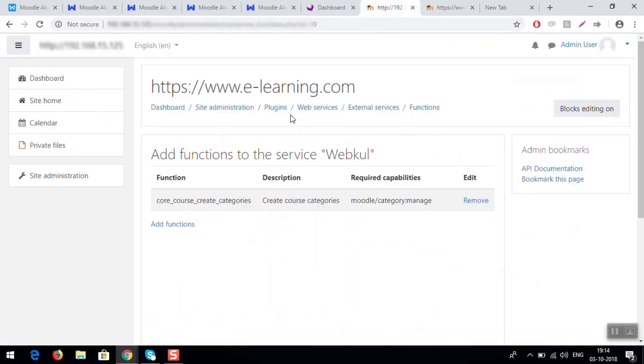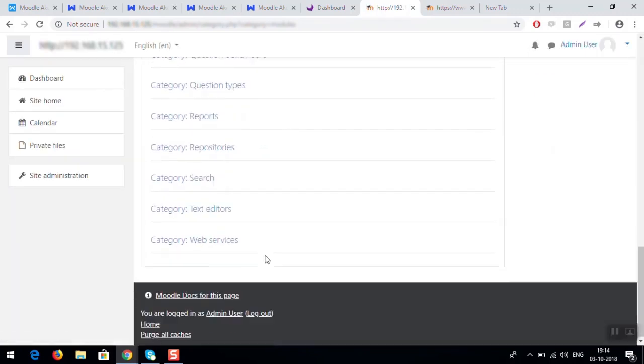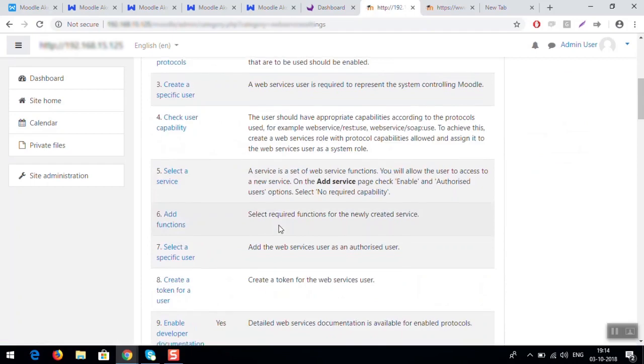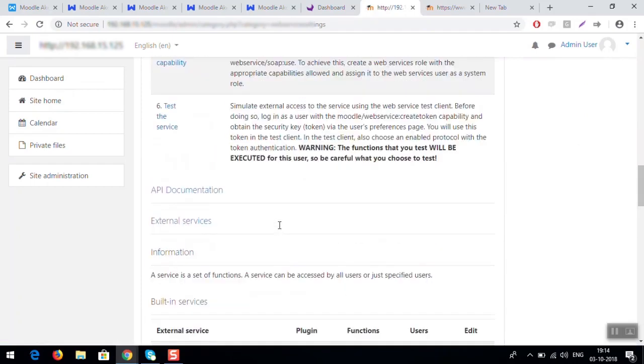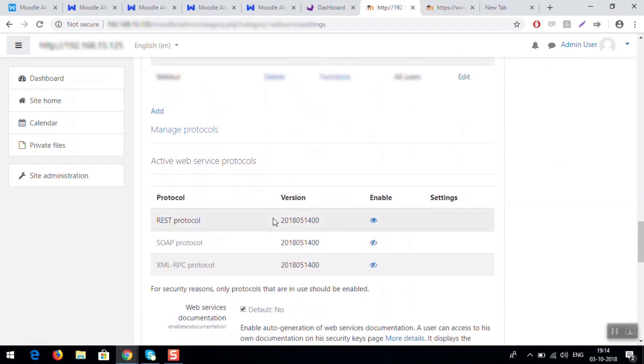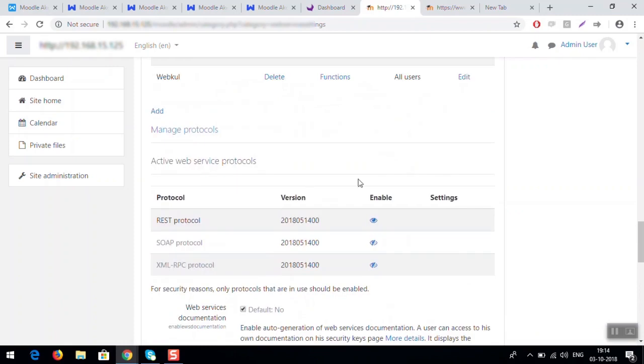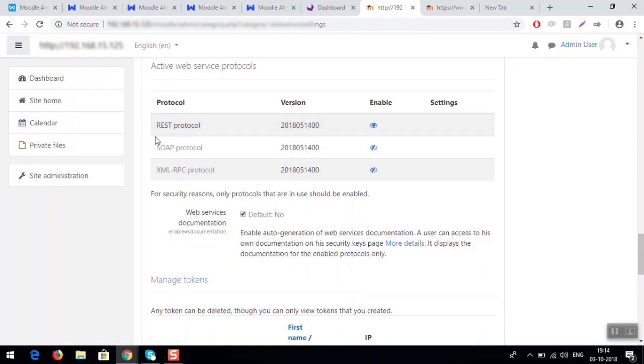Now you have to go back to your plugin section. You have to click on web services. Now here you can see your external service has been created. You can see manage protocols. You have to enable the REST protocol. By default in my system it is enabled, but you have to enable this.